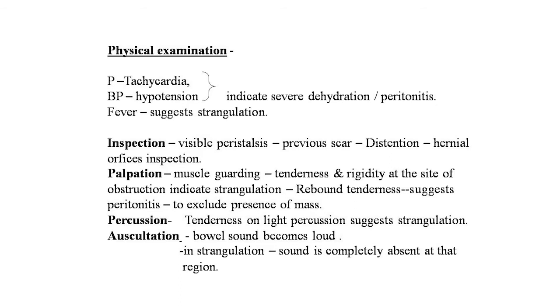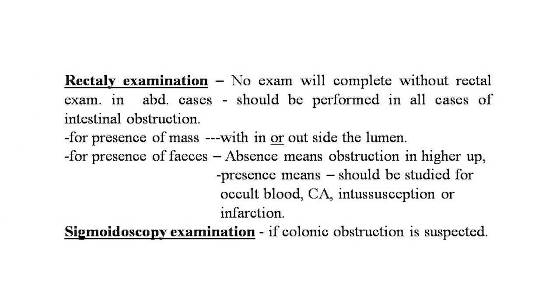Otherwise, diffuse or complete rigidity also may be there. Rebound tenderness suggests peritonitis, and you should exclude the presence of a mass. On percussion of the abdomen, tenderness on light percussion suggests strangulation. On auscultation, bowel sounds become loud, and in strangulation particularly, sound is completely absent at that region. Now, rectal examination should be mandatory in all abdominal cases.